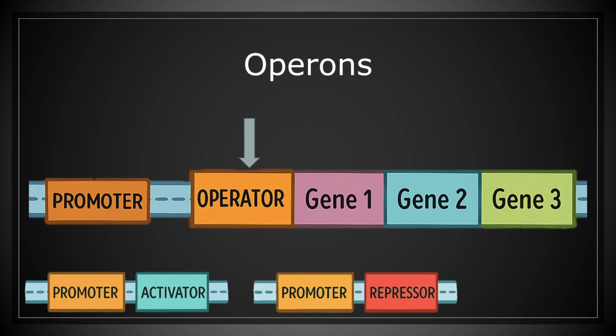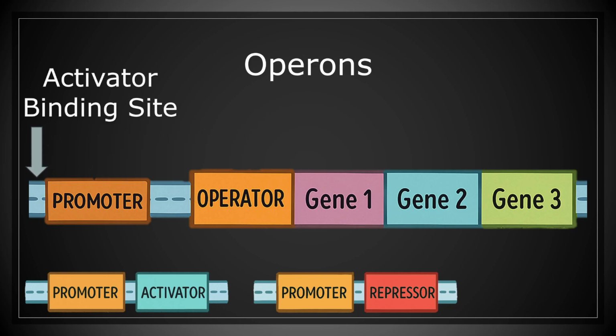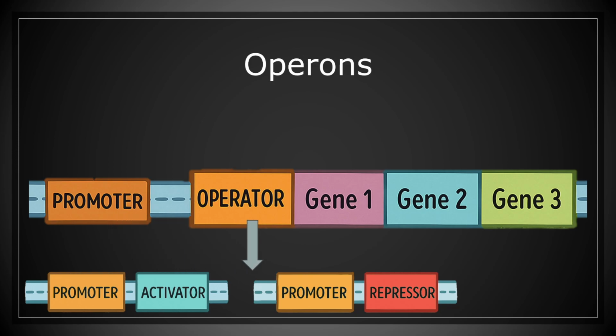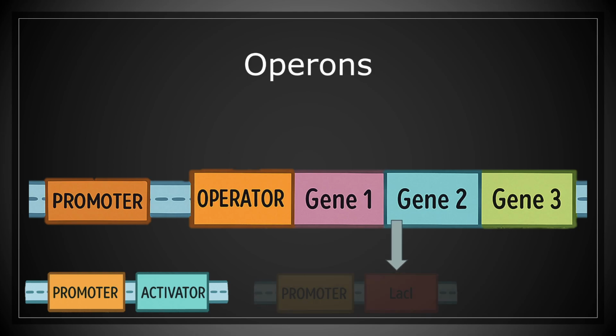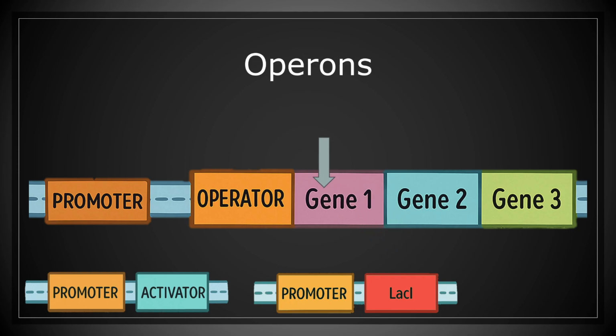The operator is where repressors can bind. The activator binding site is where activators, like the CAP protein that we'll discuss later, attach to help start transcription. Regulatory genes produce repressors or activators and are located outside of the operon and transcribed separately, like lacI. Finally, the structural genes do the actual work. They code for the proteins the cell needs.